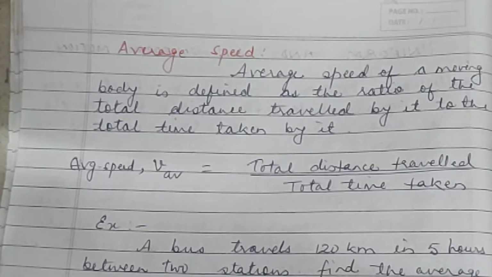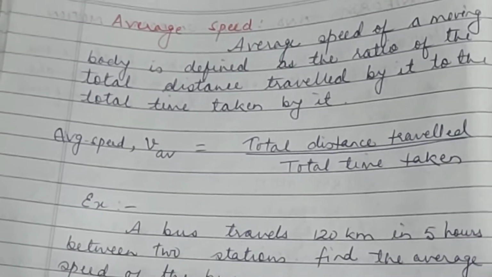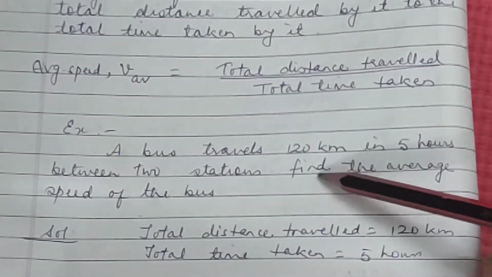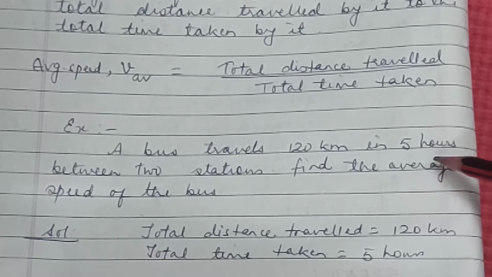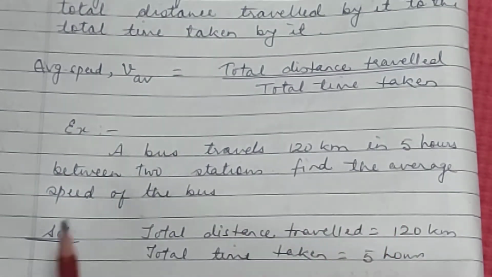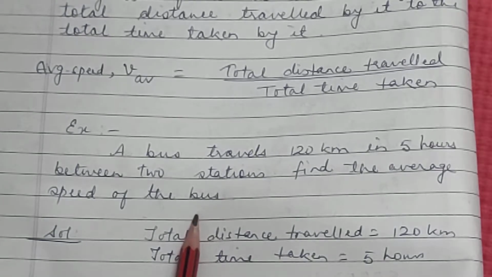Okay, let us take an example. By an example, let us try to understand. Let a bus travel 120 km in 5 hours between two stations. Find the average speed of the bus.